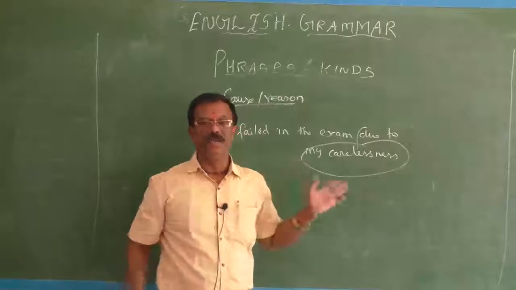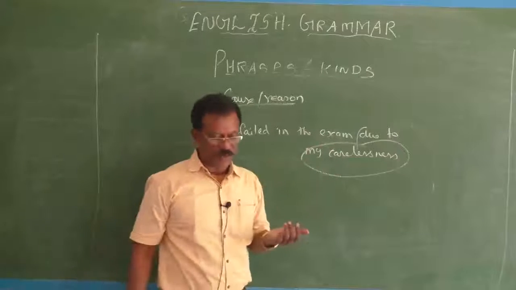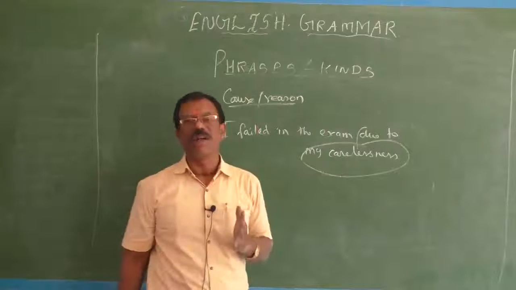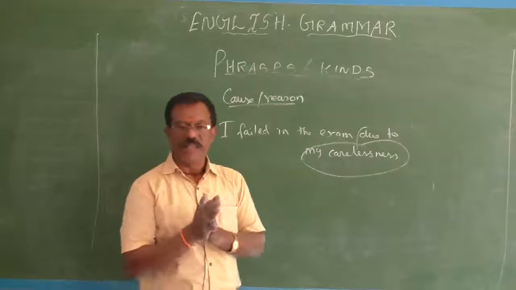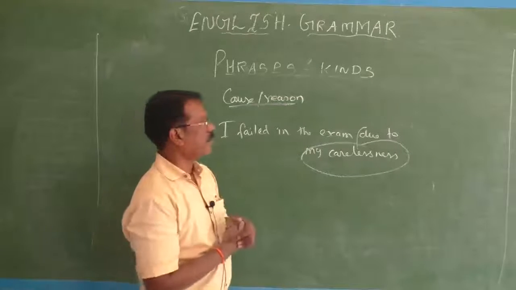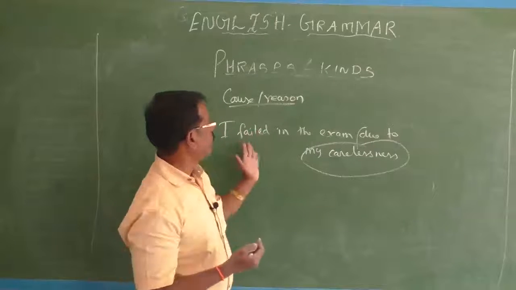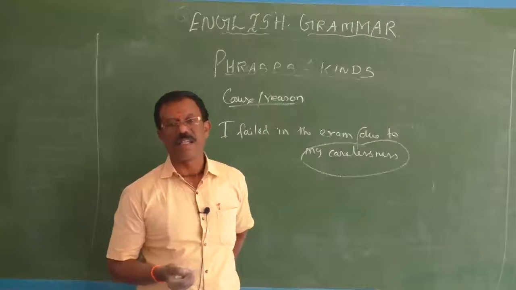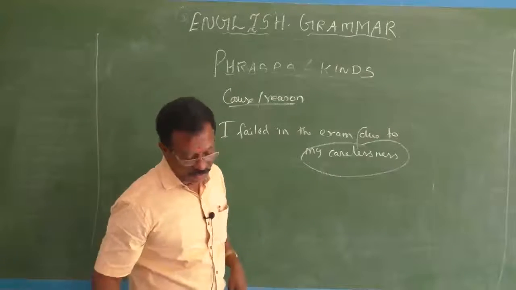Therefore this is an adverbial phrase. This adverbial phrase gives an answer for the question why. So it gives a reason or cause. Therefore we call "due to my carelessness" an adverbial phrase. It does the function of an adverb, and at the same time it answers the question, I failed, why? So it answers the reasoning question why, therefore it is called the adverb phrase of reason.